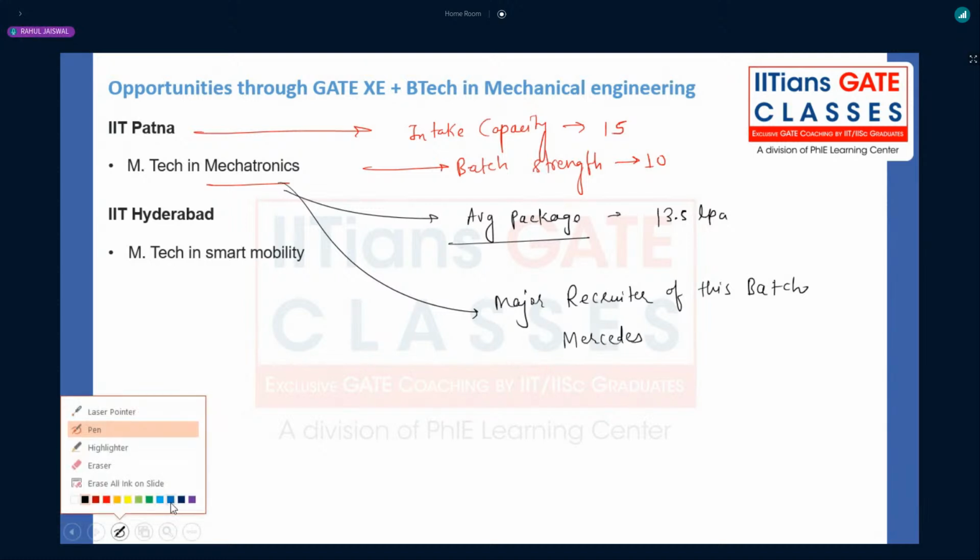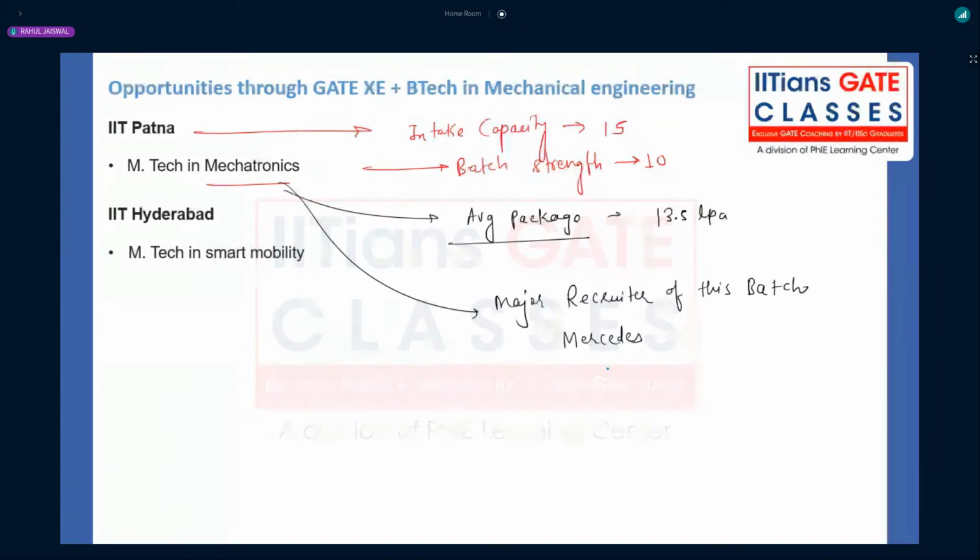You can never imagine that Mercedes Benz will go to Patna and select candidates. It has hardly ever happened for any PG program at IIT Patna.